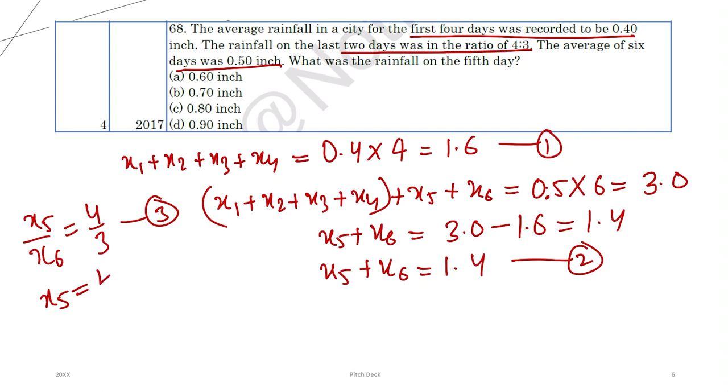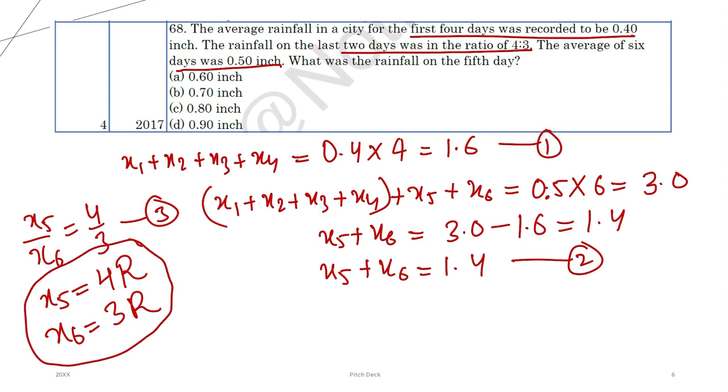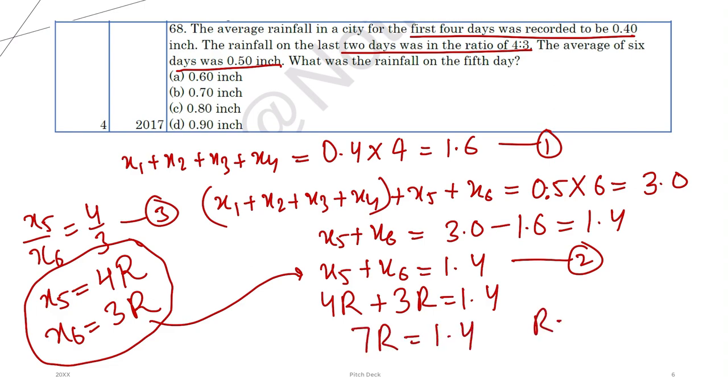Can we say x5 is 4r and x6 is 3r, whatever you want to call it? Put these values here. x5 is 4r and x6 is 3r, that is 1.4. 7r is 1.4, r is 0.2. So r is 0.2, what we have got.